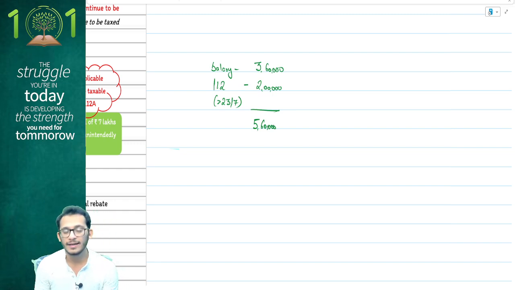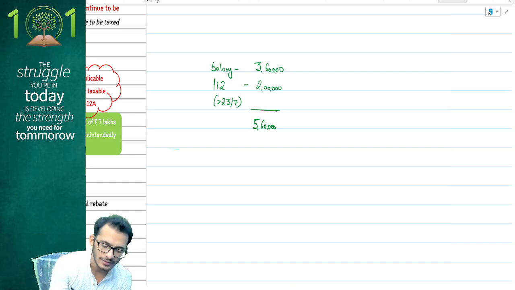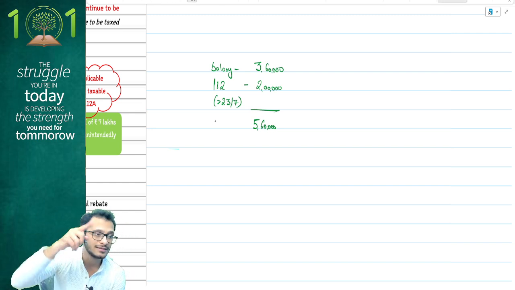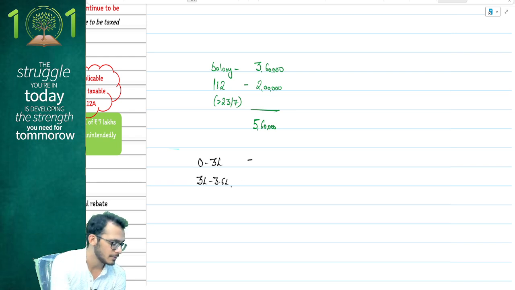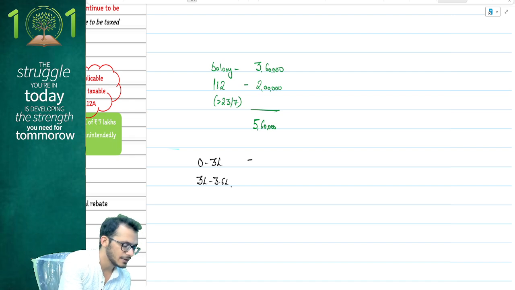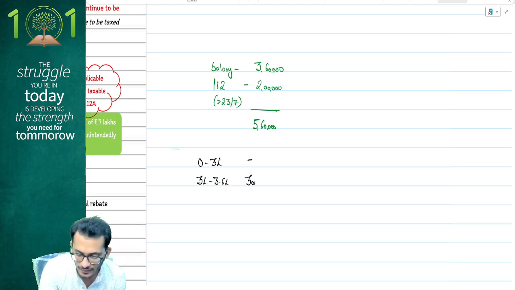Please help me compute my taxes, people. With the amendment of the current year, the tax will look as follows. For the salary, it is 0 to 3 lakhs, which is 0, and then 3 lakhs to 3,60,000 at the rate of 5%. So 60,000 is going to be taxed at the rate of 5%, which is 3,000 rupees. This is going to be your normal tax.